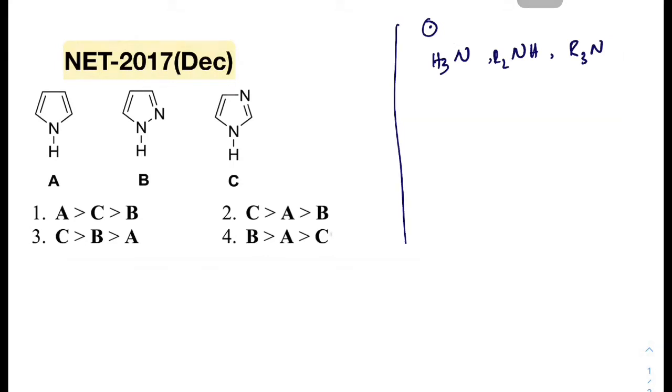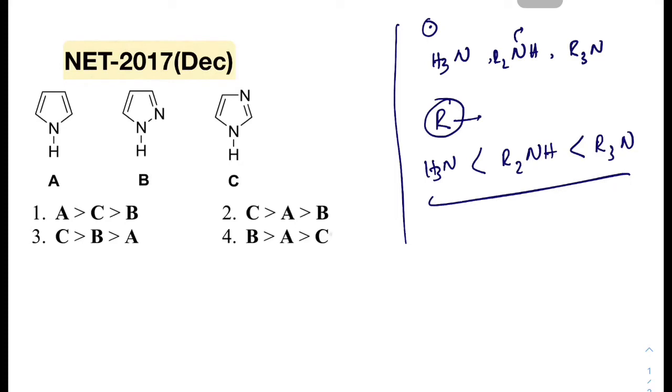Now, in the basic trend, in aqueous solvent, with increasing alkyl groups, there is a plus I inductive effect. Therefore, with increasing number of R groups, the basicity of that particular nitrogen atom increases, because the electron density over the nitrogen atom increases due to the plus I effect of the R group. According to this theory, NH3 is less basic than primary amine, secondary amine is less basic than tertiary amine. This is the trend in non-polar solvent.